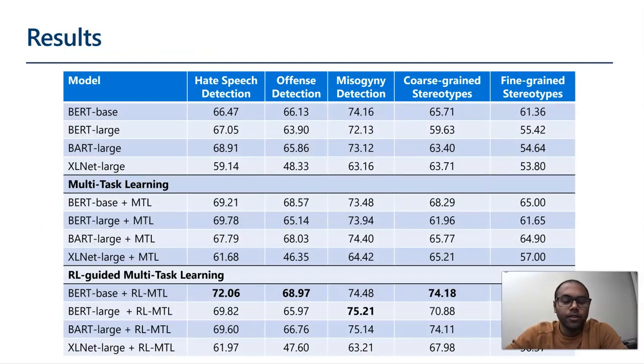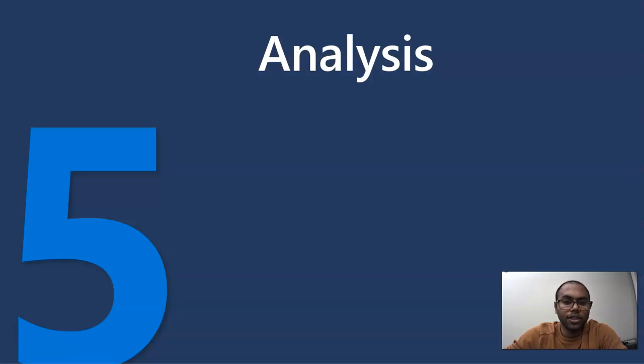We see that the best model on each of the tasks is the reinforcement learning guided multitask learning model. And we also observe consistent gains from base classifier to multitask learning and then from multitask learning to the RL guided multitask learning framework. So these gains support our hypothesis that we can leverage neighboring tasks to improve the target task, and on top of that we can use intelligent selection of examples to further improve the performance on the target tasks. Now let us look at a few ablation studies.